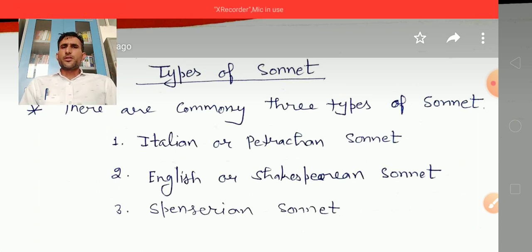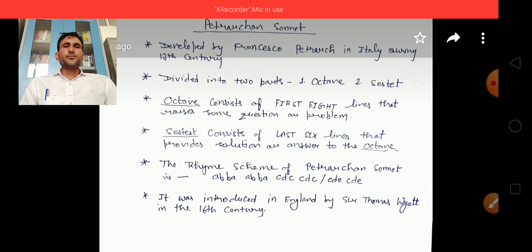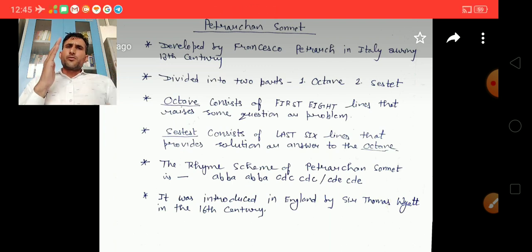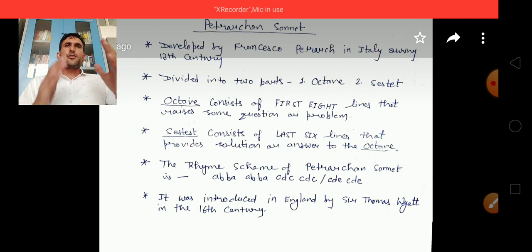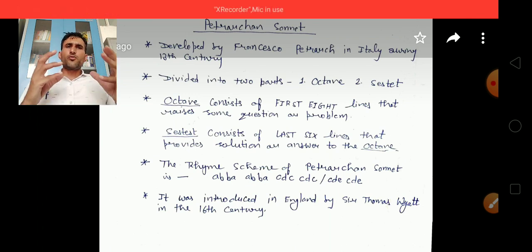So first we take the Italian or the Petrarchan sonnet. The Petrarchan sonnet was developed by Francesco Petrarch in Italy in the 13th century. So it was named after Petrarch, and it was developed in the country Italy, so it is also called the Italian sonnet. The Petrarchan sonnet is divided into 2 parts.